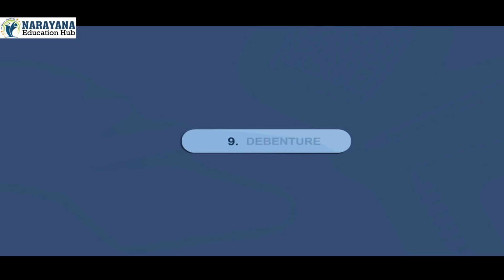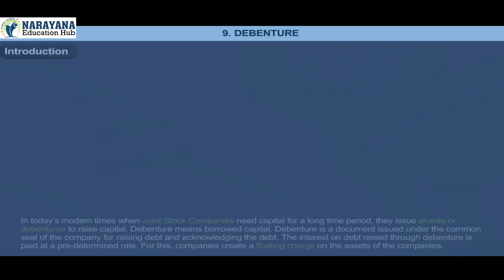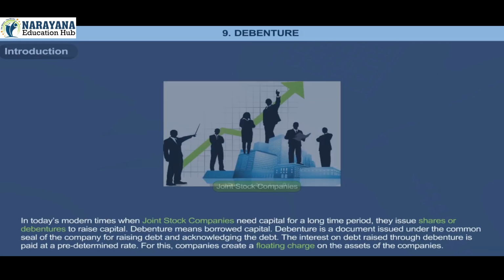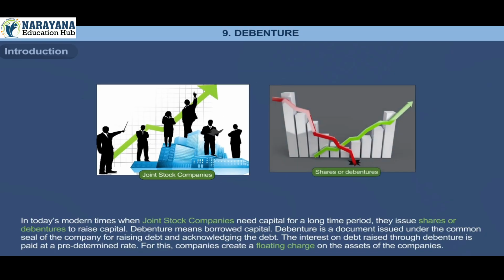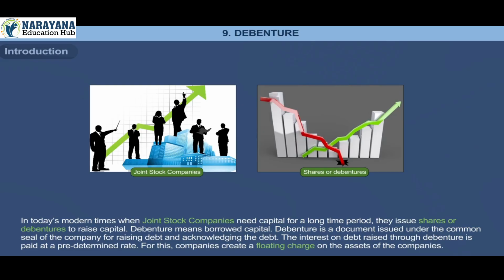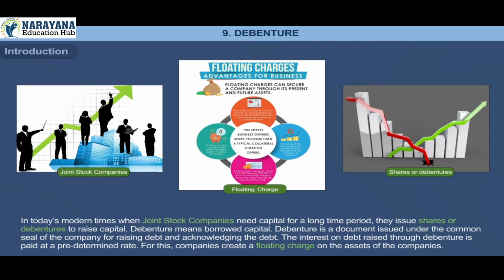Chapter 9: Debenture. Introduction. In today's modern times, when joint stock companies need capital for a long time period, they issue shares or debentures to raise capital. Debenture means borrowed capital. Debenture is a document issued under the common seal of the company for raising debt and acknowledging the debt. The interest on debt raised through debenture is paid at a predetermined rate. For this, companies create a floating charge on the assets of the companies.